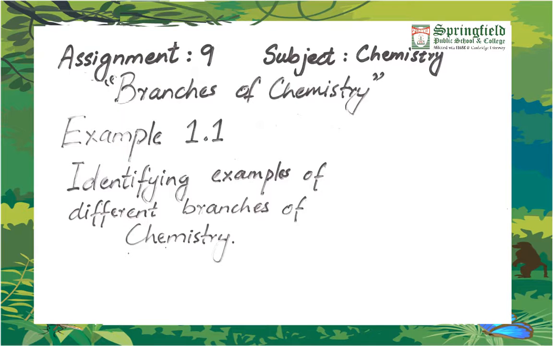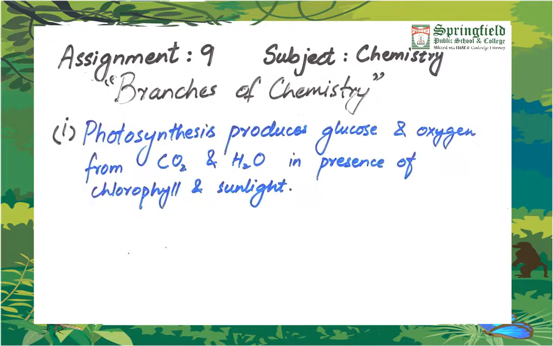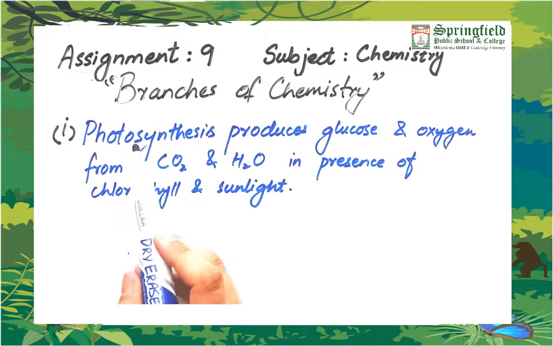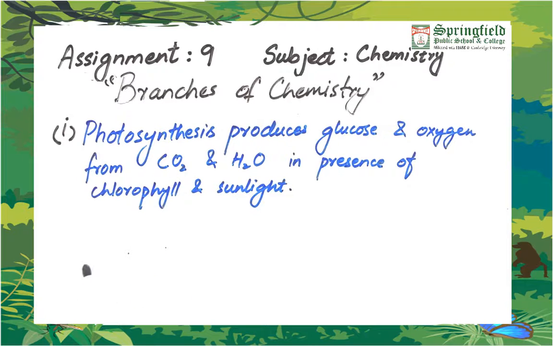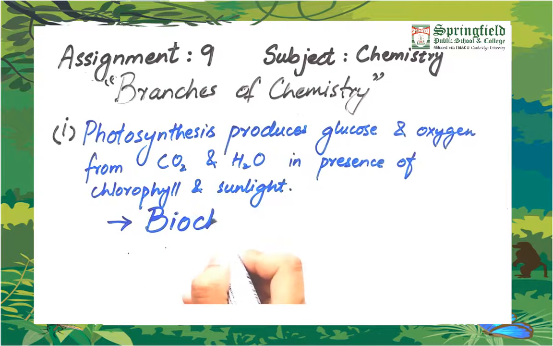Let's see example 1.1, which is on page number 9 in your book. Here are some statements given and you have to assume which branch of chemistry studies that particular matter. Example 1 is that photosynthesis produces glucose and oxygen from carbon dioxide and water in the presence of chlorophyll and sunlight. So guess, photosynthesis is a process which is carried out inside plants and it is a chemical process. So we can say that the branch which will deal with this thing is biochemistry.